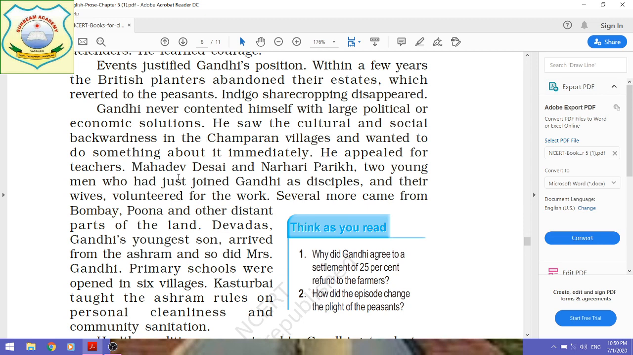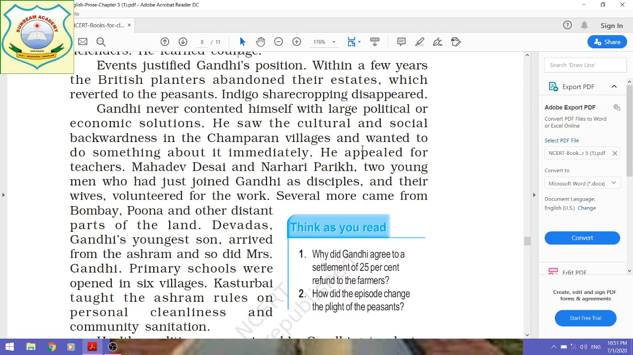He saw the cultural and social backwardness in the Champaran villages and wanted to do something about it immediately. Since Gandhiji had spent almost a year of his life there in Champaran, he also observed the cultural and social backwardness among the villagers of Champaran district, and he wanted to improve their social and cultural backwardness.